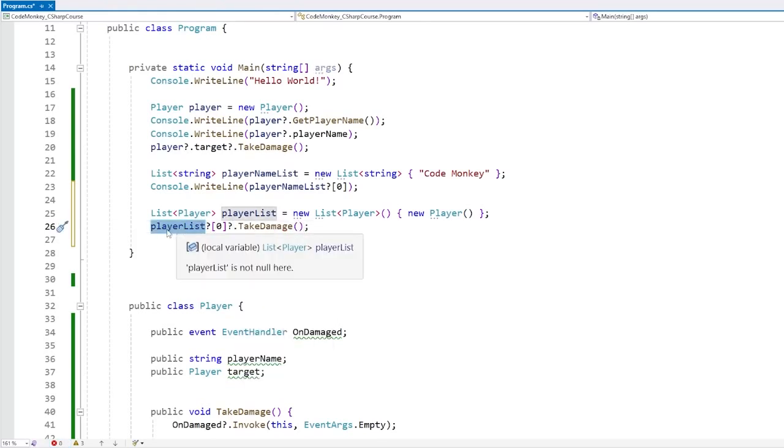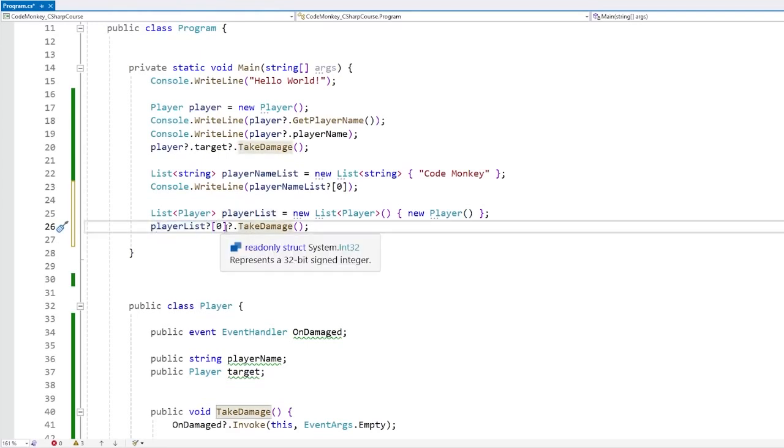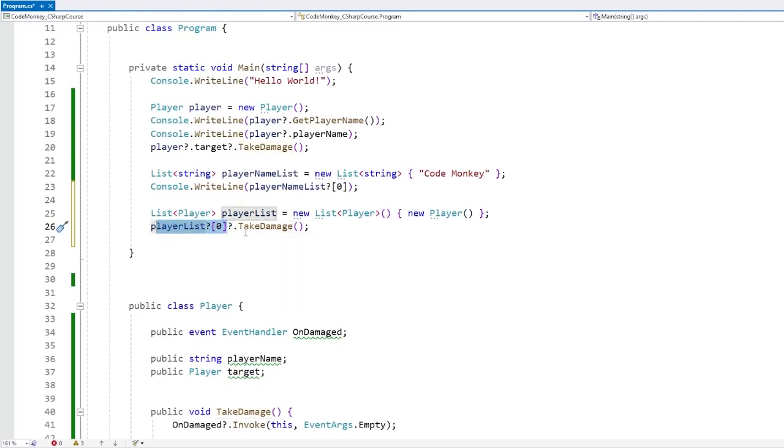So it checks the player list. If it is not null, it continues running to the right side. It checks the one on index 0. If it is not null, it continues running to the right side and runs the take damage function. So if this element on 0 is null, then it would safely stop the execution right here. However, this will still throw an error if the index 0 is out of range, so do be aware of that. And since the whole point of this operator is doing a null check, it can only work on nullable types like reference types.